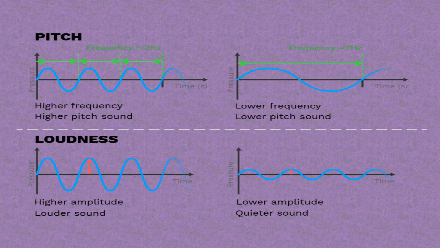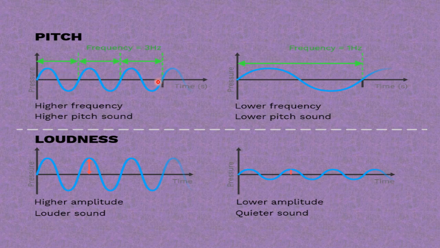Now, moving along, look at this picture right here. You can see that this picture explains pitch. Now you can see that the frequency talks about the amount of waves that is produced in 1 second. That is frequency. Now, as you can see here, you have a higher frequency.